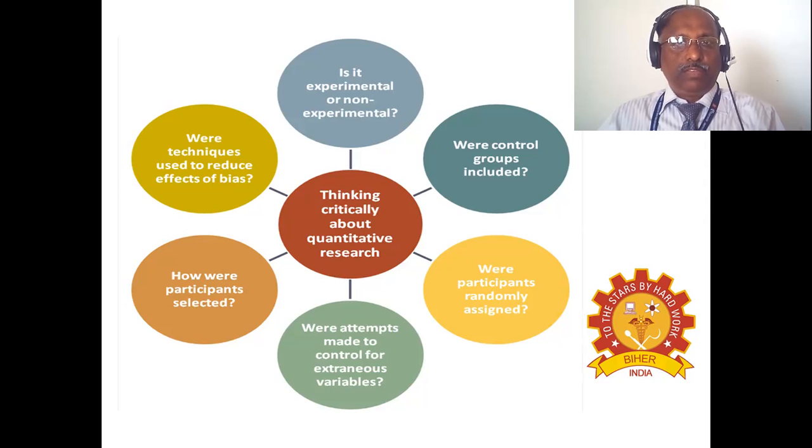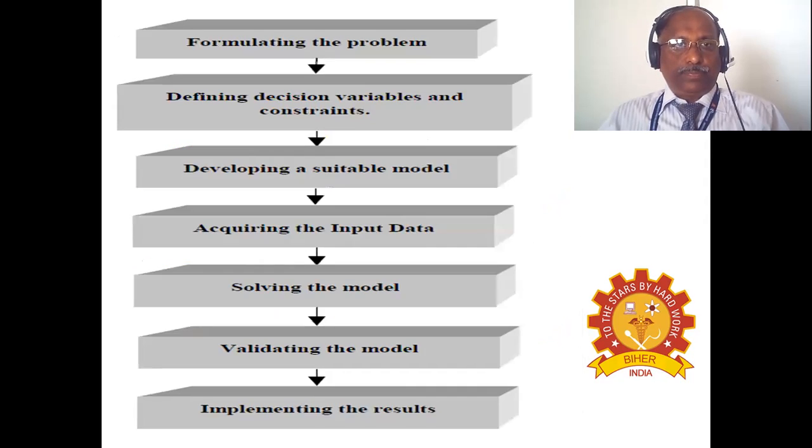Next part is, were control groups included in the study, were participants randomly assigned or not, were attempts made to control for extraneous variables? How were participants selected in this study? Were techniques used to reduce effects of bias? So these are some of the criteria that need to be considered in the quantitative type of research.